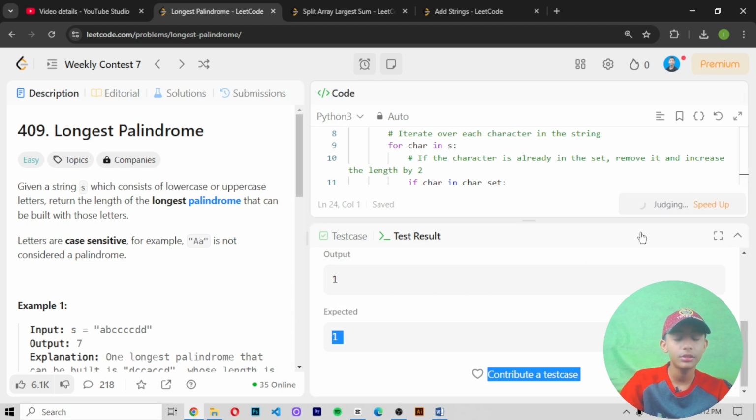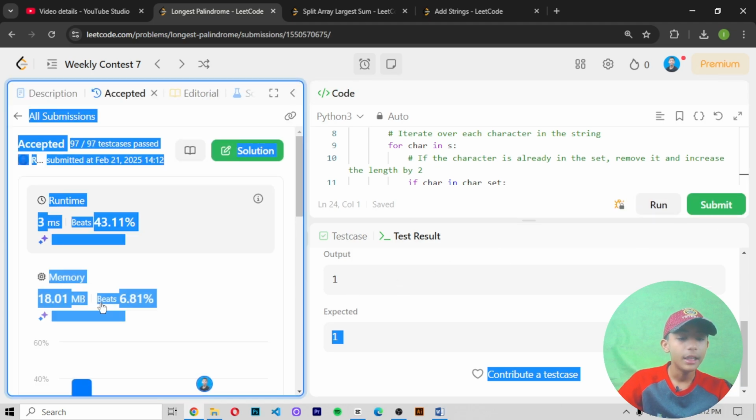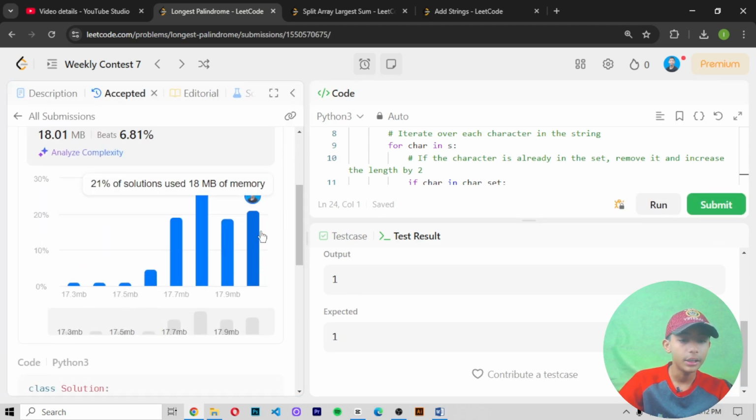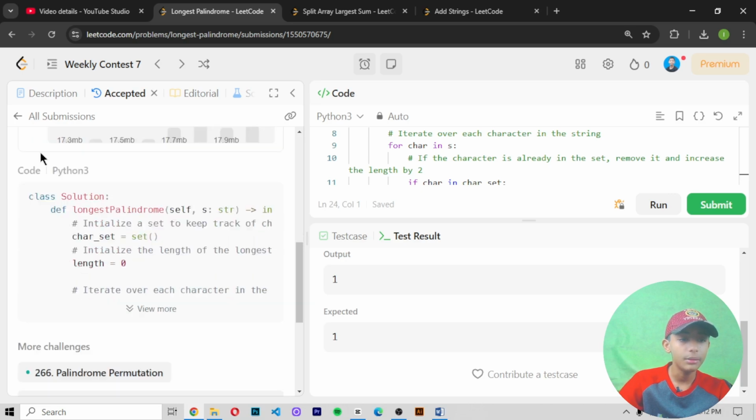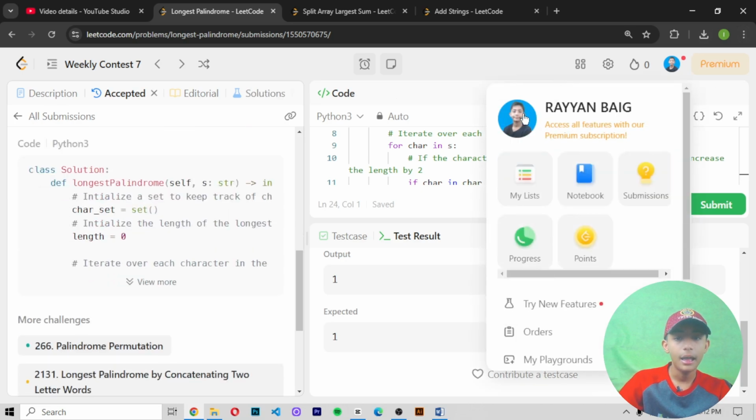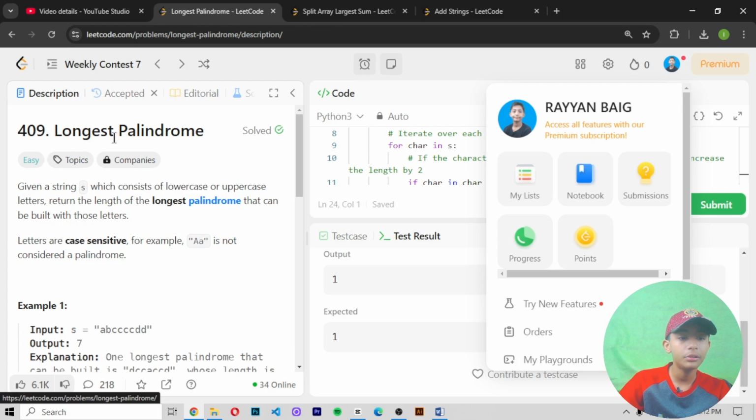And when we submit this and then see, here we come on the top. Here you can see it, okay, and we solved it in 3 milliseconds easily. And now here we solved our 409 question by the name of longest palindrome, and this is an easy one.